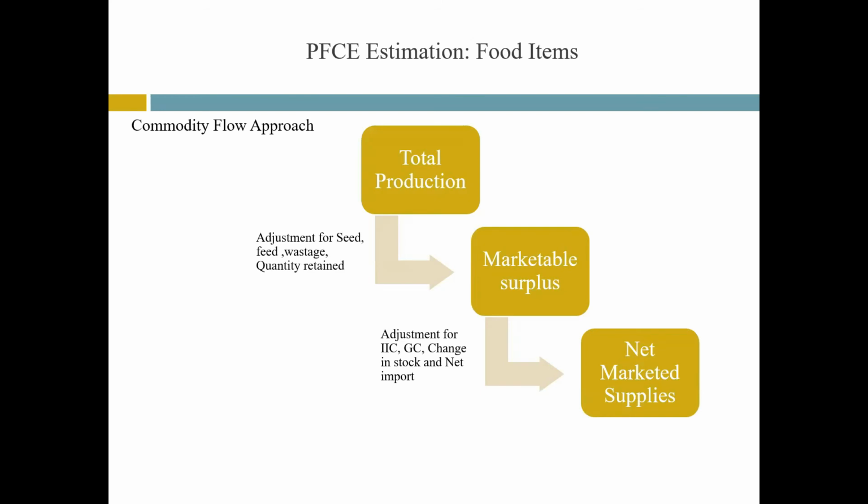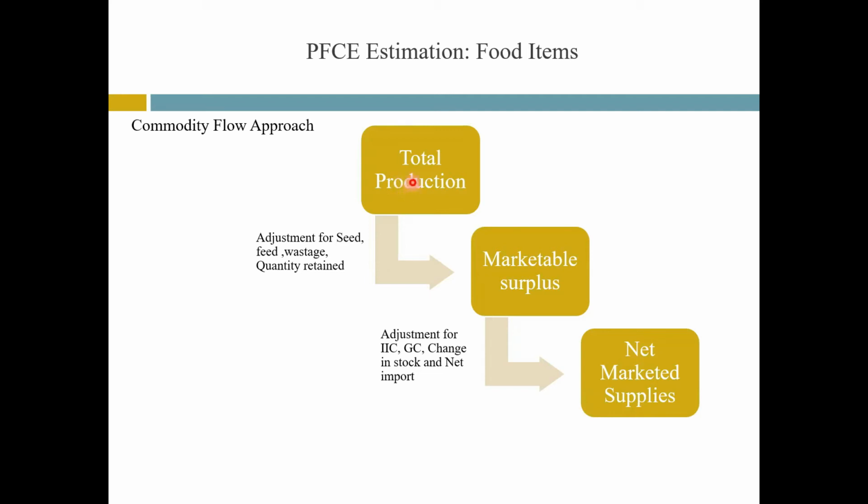Now, estimation procedure for food items. The estimates of PFCE are made annually by following the commodity flow method. By commodity flow, we mean we track down the flow of each good or service right from its production till its final destination of use.